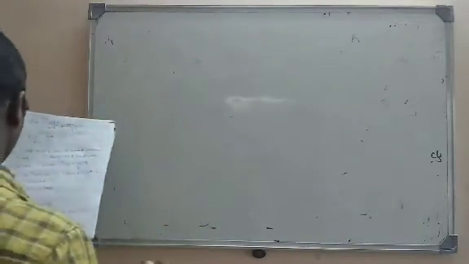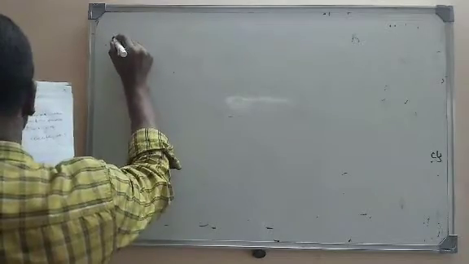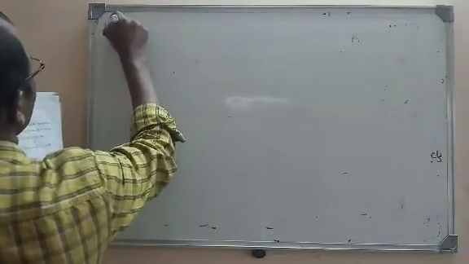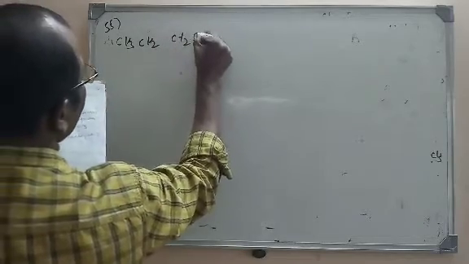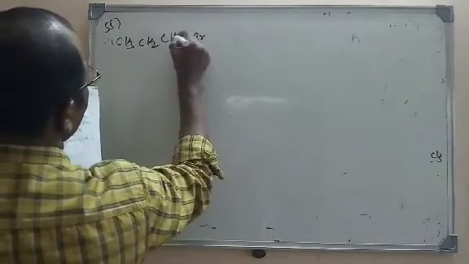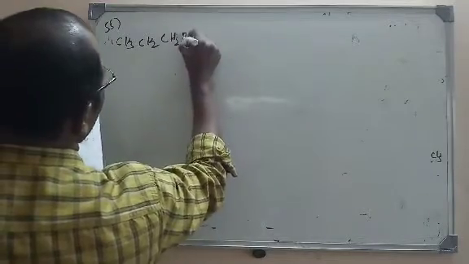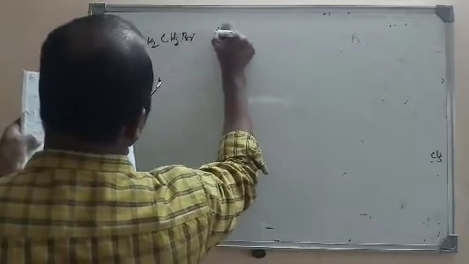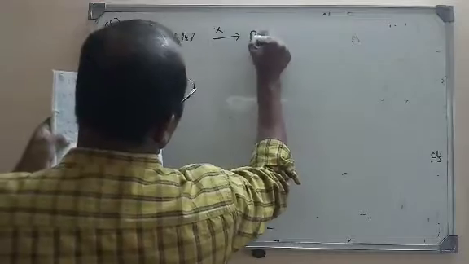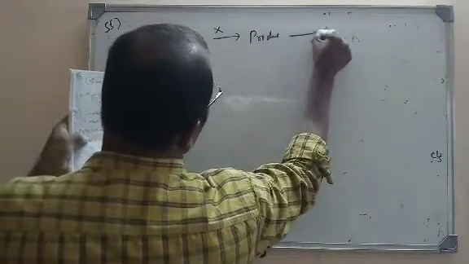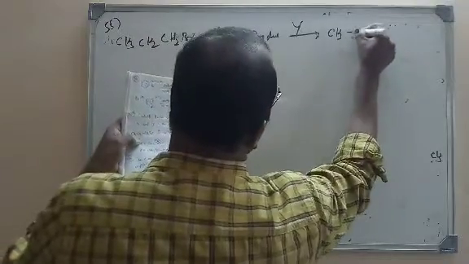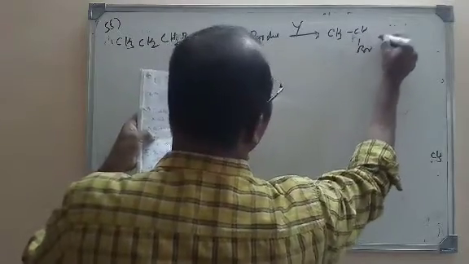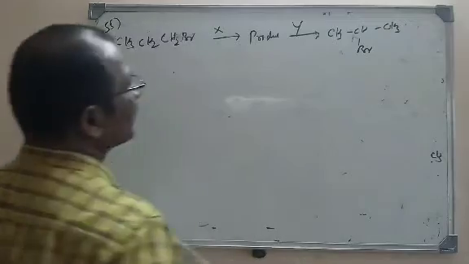We have to identify them here. CH3CH2Br is given, that is treated with X, a product is obtained, and that is treated with the conditions Y to give CH3CHBrCH3.